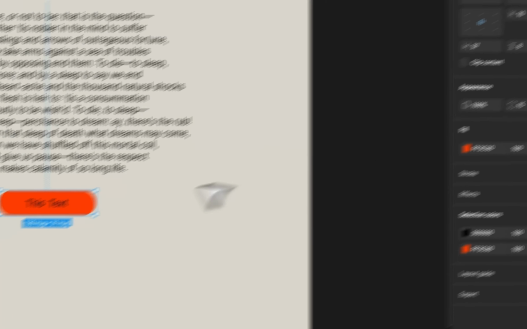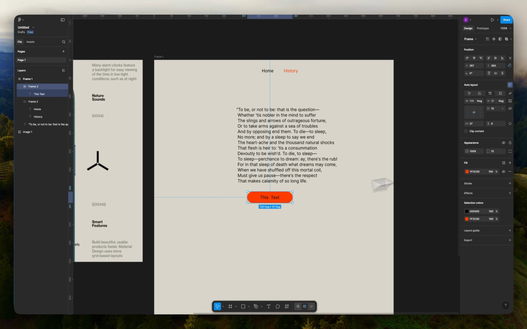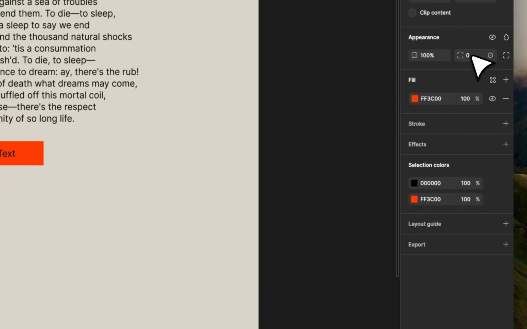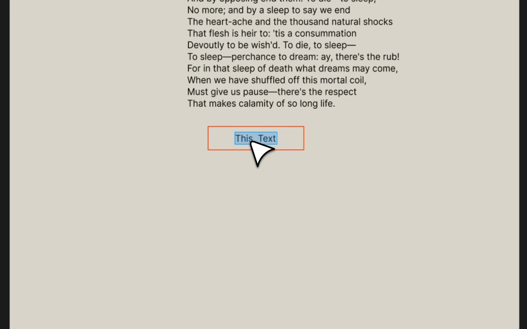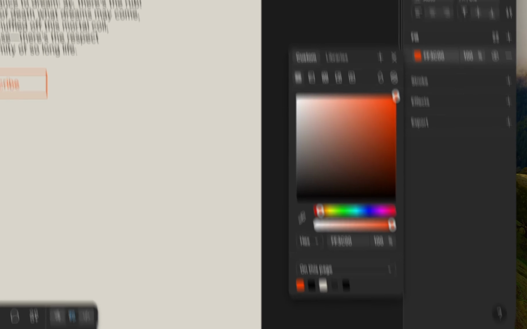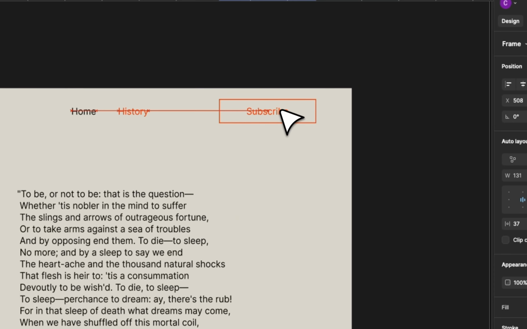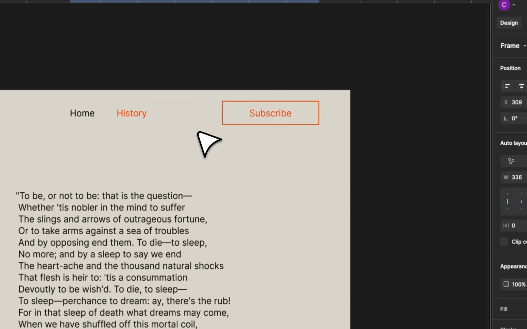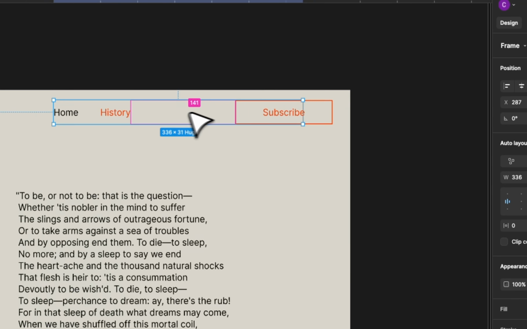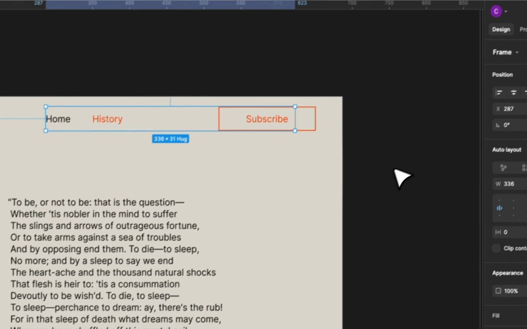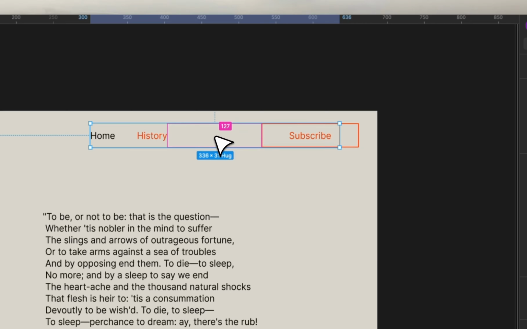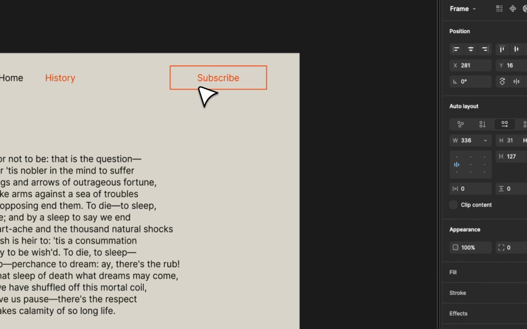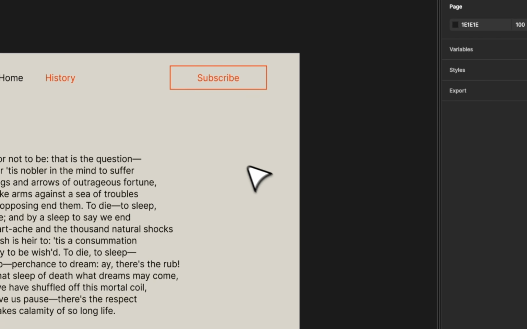And for this app, we are not going to do any sort of fancy buttons. So I can do something really, really simple like this. And then we can just say subscribe. And I'm going to change the text color here, and we can move these to here. And again, select both, Shift A. And now you can see that we have these that show the distance, but they are center aligned, right? So again, I'm not spending a lot of time on the design because what I want to have in here is just the colors more than anything.